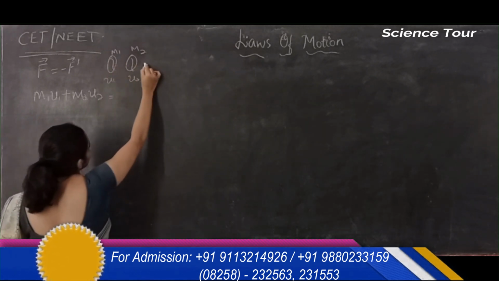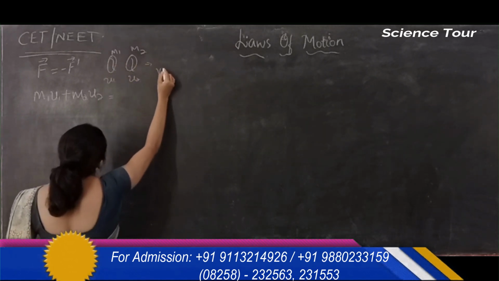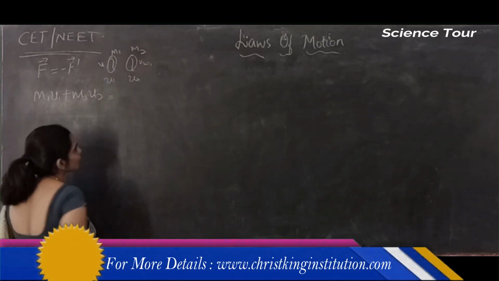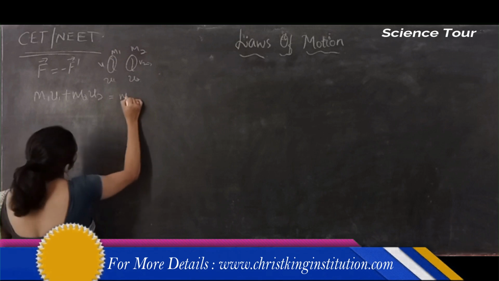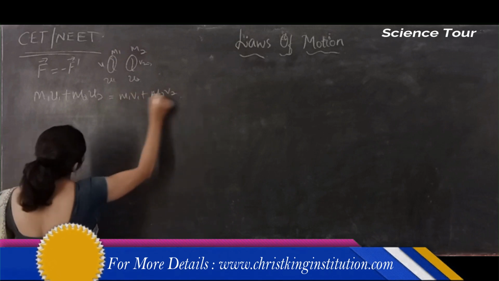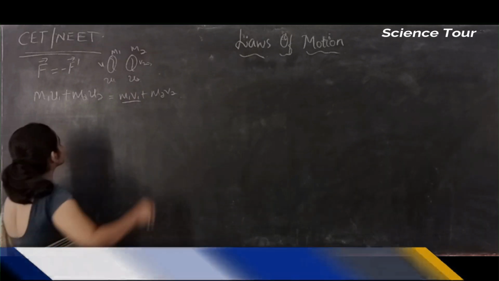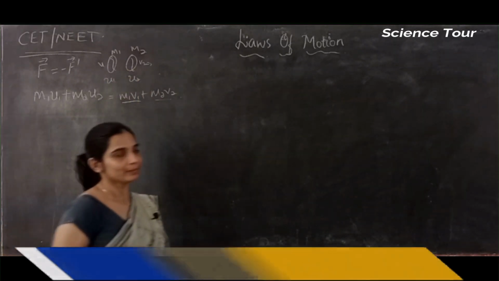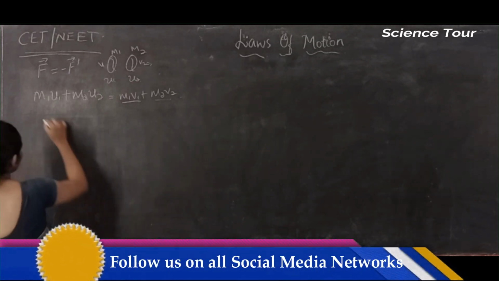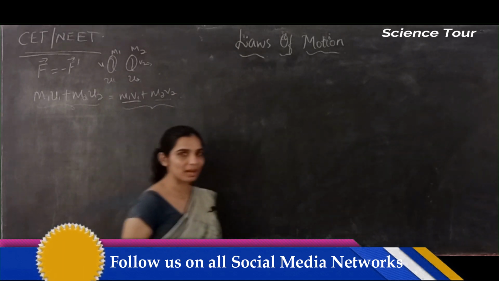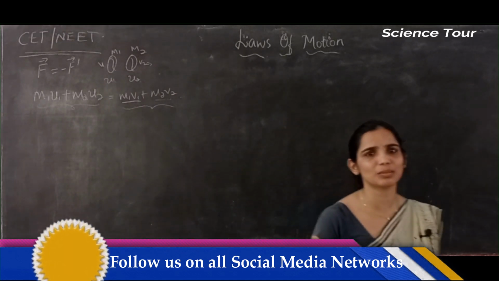After collision, let's say the first ball has velocity v1 and the second has velocity v2. Then the final momenta are m1 v1 plus m2 v2. So m1 u1 plus m2 u2 equals m1 v1 plus m2 v2. Totally, the momentum before the collision is equal to the momentum after the collision. There is no change in the momentum.